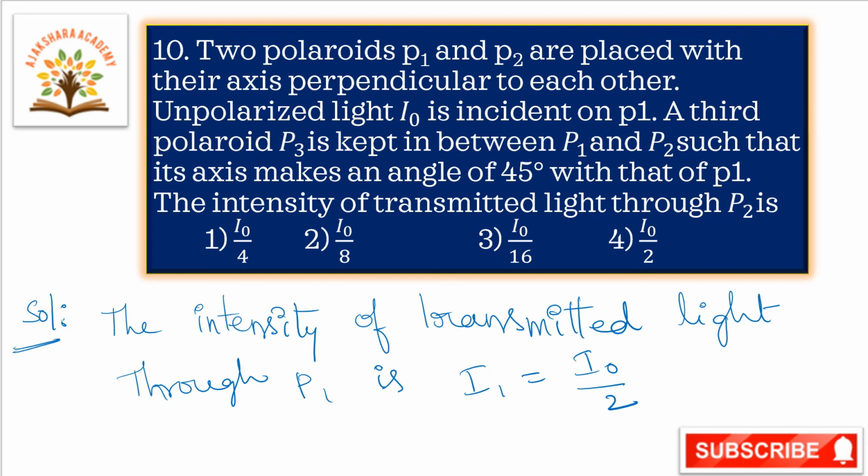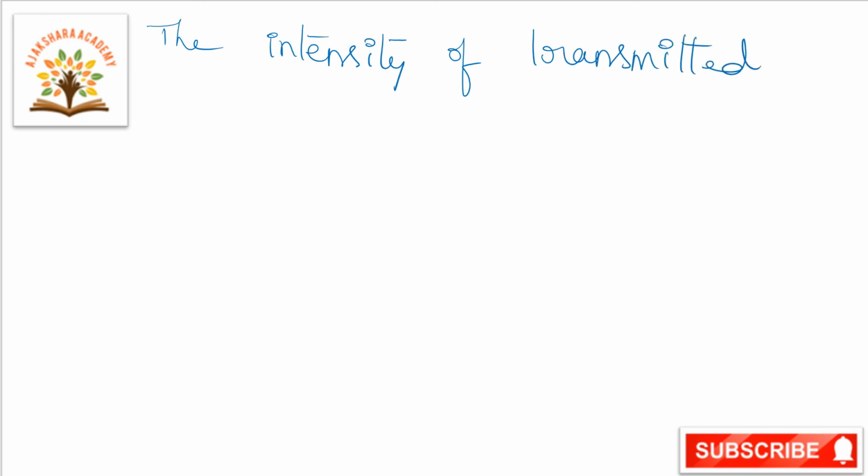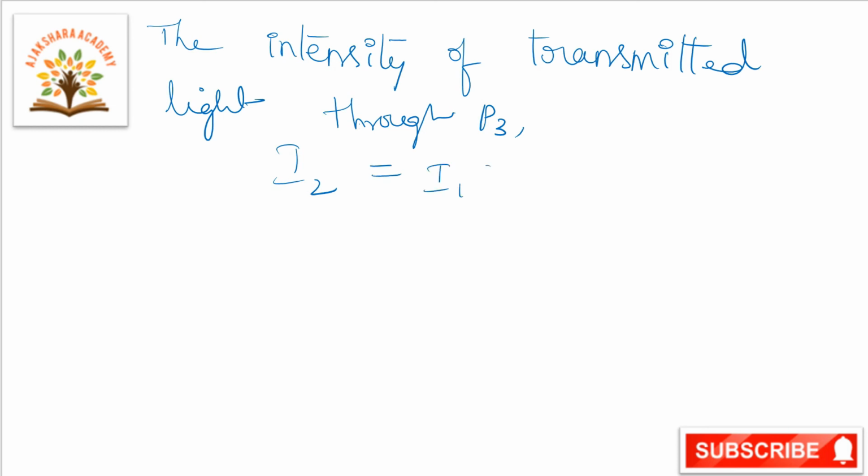The intensity of transmitted light through P3 is I2. I2 is equal to I1 cos square 45 degrees.